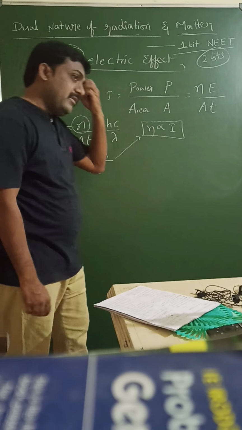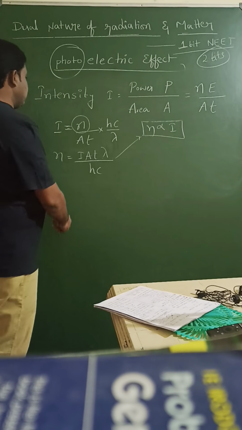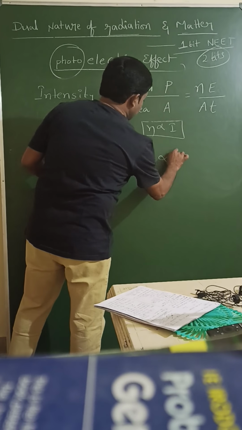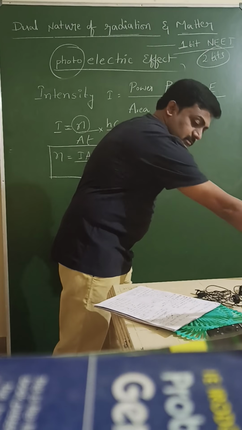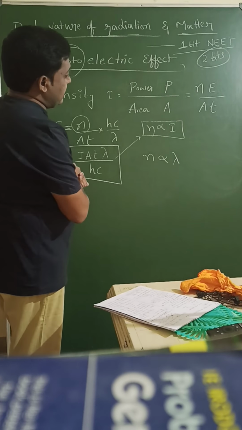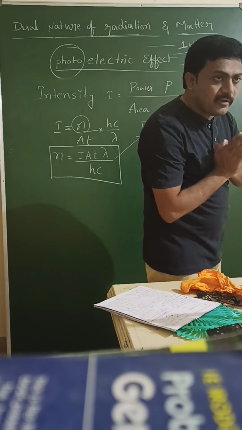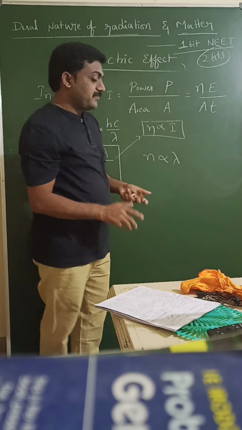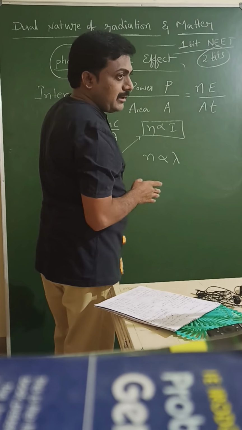Can you say a relation between wavelength of light and the number of photons? Anybody? From this equation, directly, n is proportional to lambda. Next, I want to say there is an inverse relation also. You know about the inverse square law? Anybody? Inverse square law. How these photons obey the inverse square law, we can discuss.